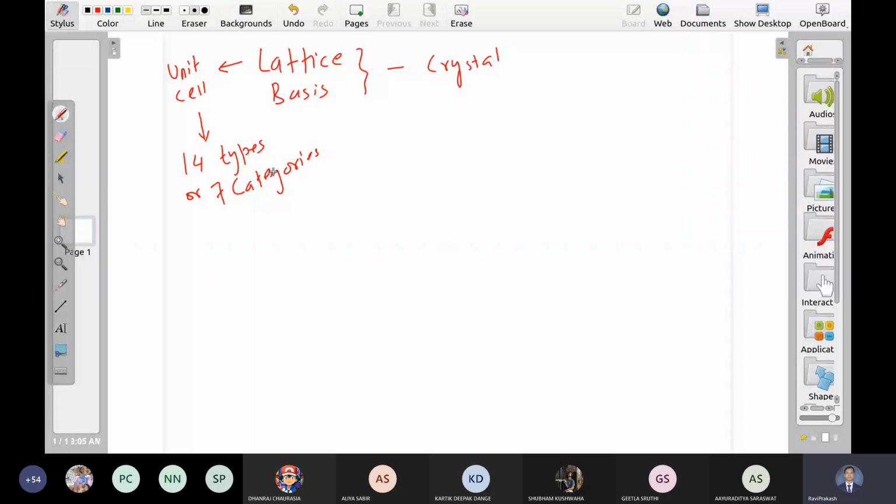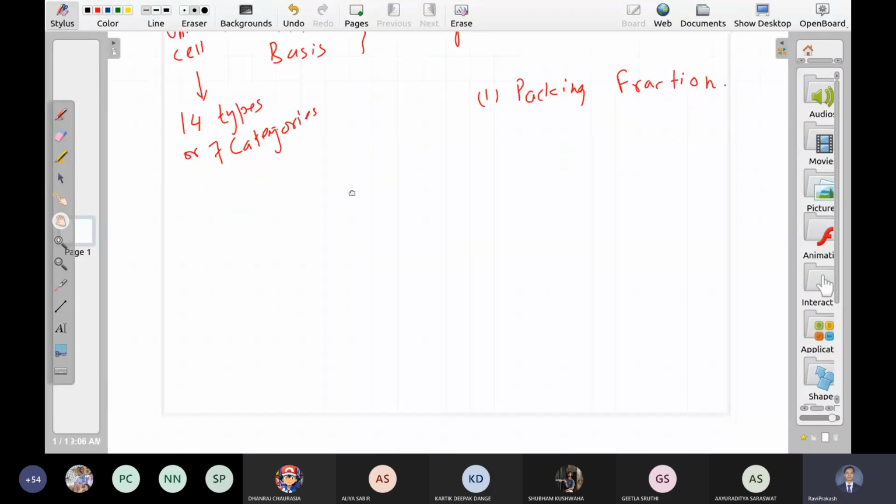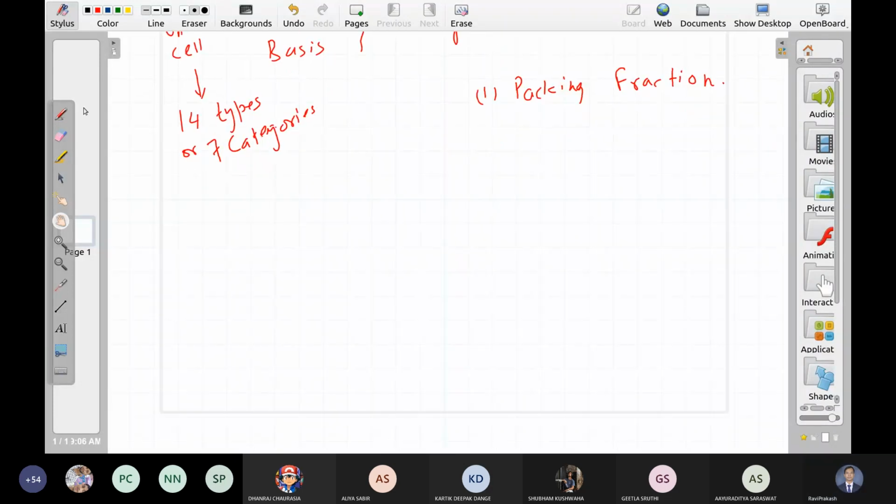So all we need to understand unit cell and basis to study the crystal. The one property that we discussed about the unit cell is this packing fraction, and this can give you some idea of the strength of the crystals, right? Now let us discuss more about properties of crystalline solids.